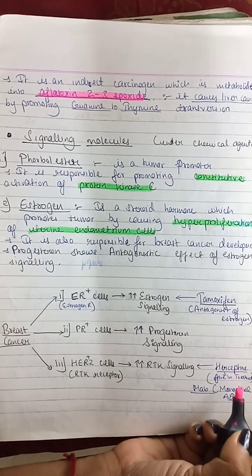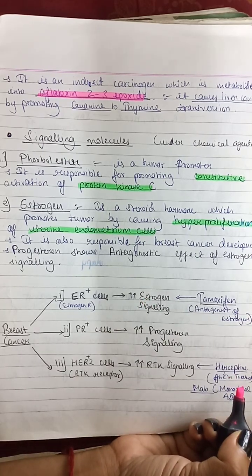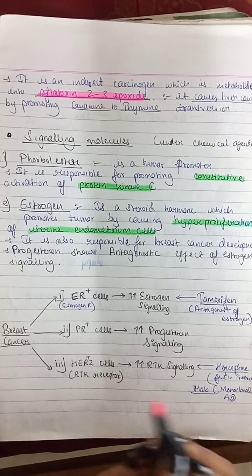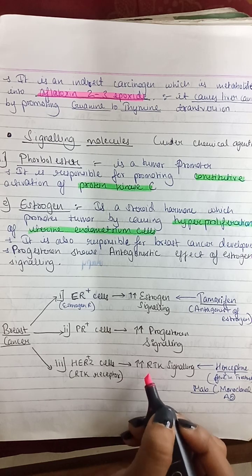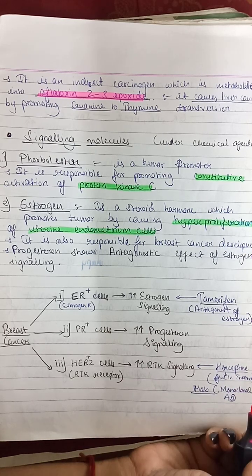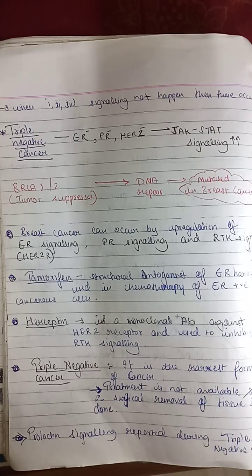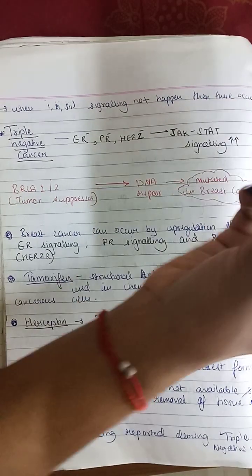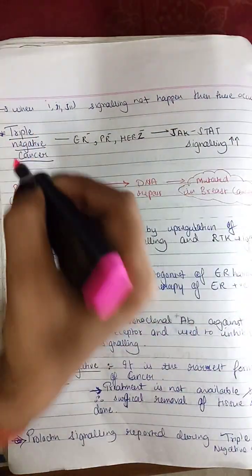Now Herceptin is usually given in breast cancer for treatment, especially if RTK signaling is increasing. Herceptin is nothing but a monoclonal antibody. Okay. Now, when these three signalings do not happen, then triple negative cancer occurs.